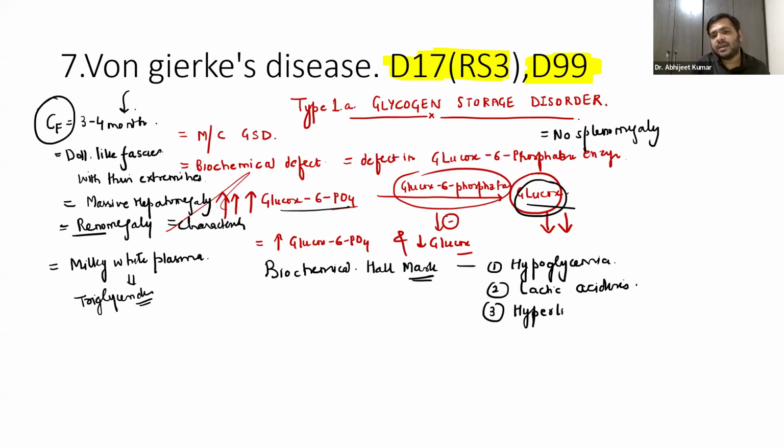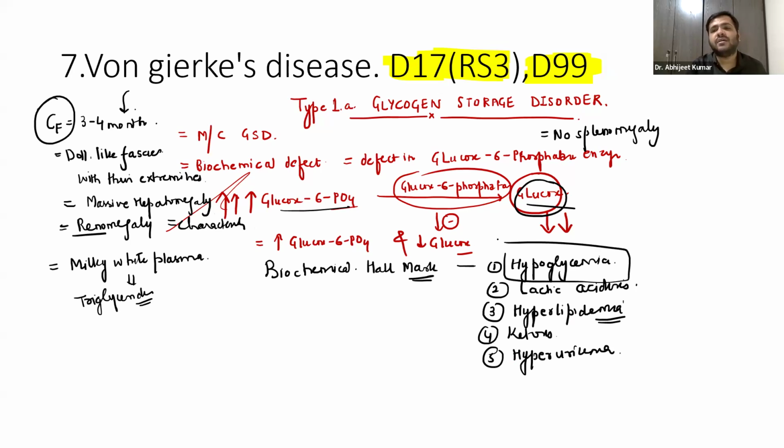Hyperlipidemia: triglycerides will be more in the blood. Emia means blood. We have ketosis over here, right? We have hyperuricemia, okay? So you will always see fasting hypoglycemia over here,